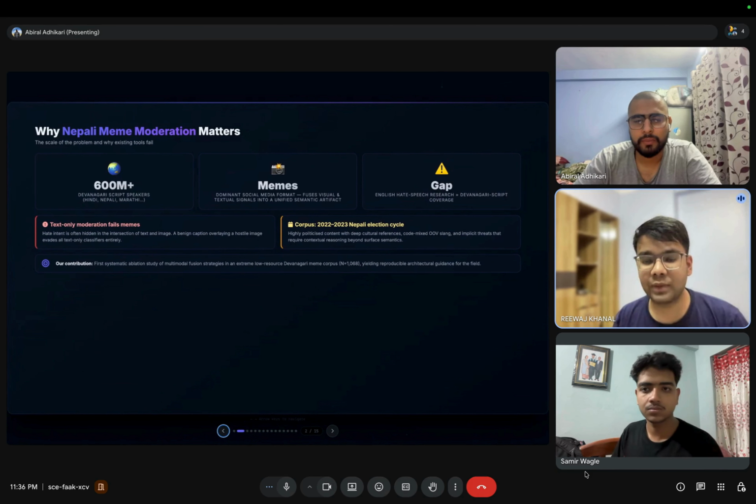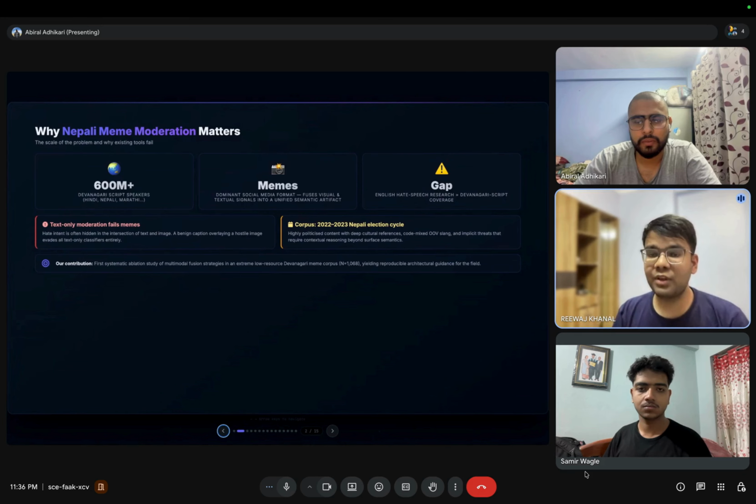Why focus on Nepali memes? Over 600 million people use Devanagari scripts, yet moderation tools primarily focus on English text. Memes fuse images and text, easily hiding hate speech from text only classifiers. Our goal was to find out which multimodal strategy actually works under these extreme constraints.